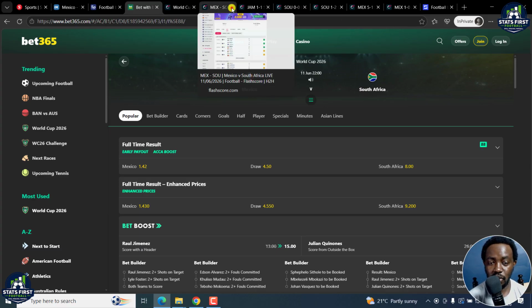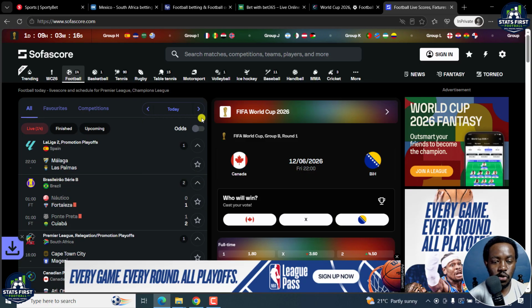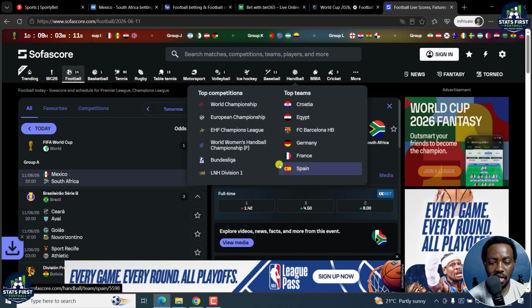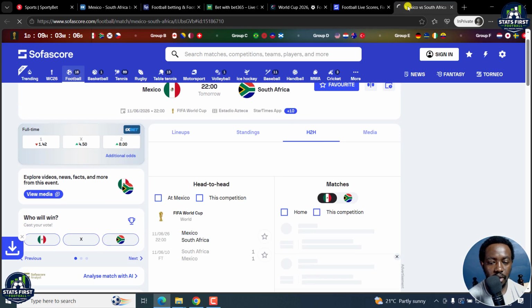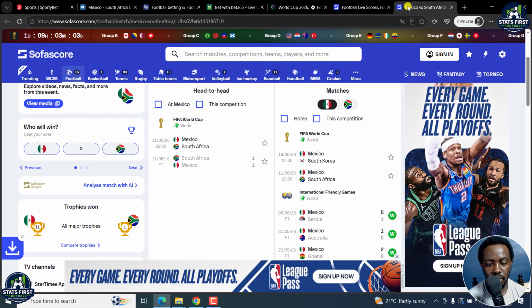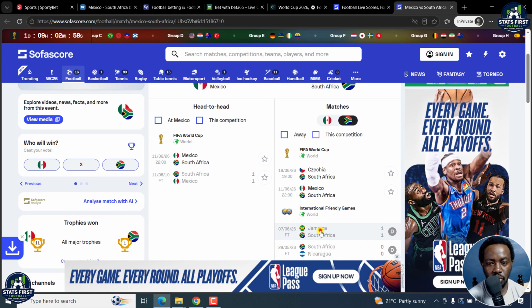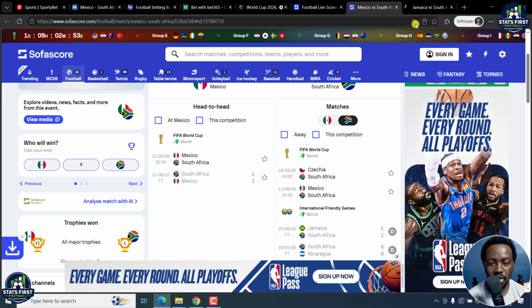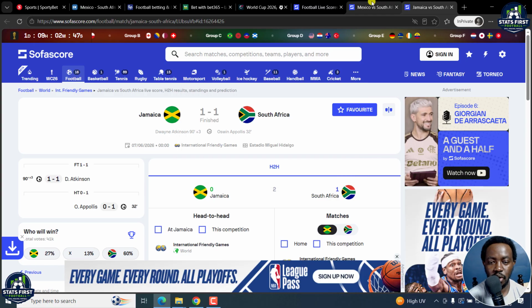Now, for my prediction purposes, I use Flash Score to quickly glance, and I also use SofaScore. SofaScore is going to give me the extras that I need. Let's say for this game, full page preview, and we can see, for example, the game between, let's say, South Africa and Jamaica did not have stats on Flash Score. Let us see what we get here. So it also seems the same situation happened here, so that's okay.